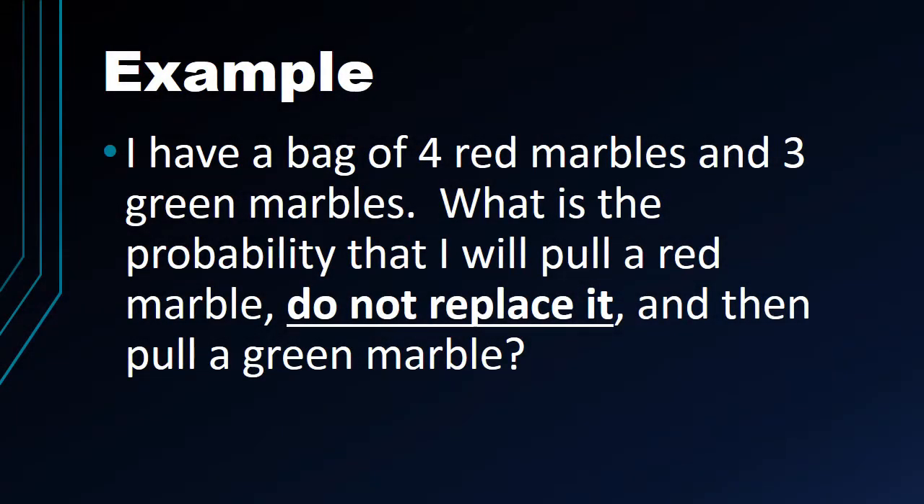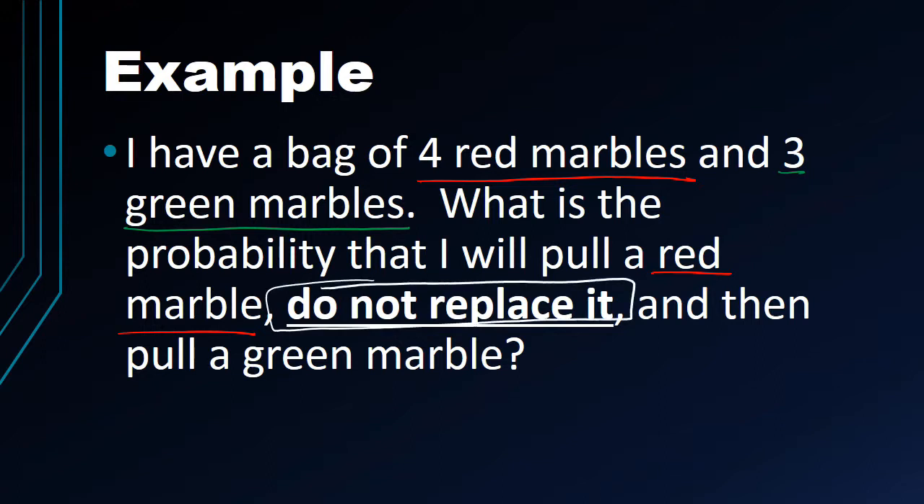So now we're going to take a look at example number 2. Very similar to the first example, except there is a little bit of difference that we'll note here. It says I have a bag of 4 red marbles, so we underline our key parts, and 3 green marbles. What's the probability that I'll pull a red marble? And then here's the key phrase, that I do not replace it. And then I pull out a green marble.